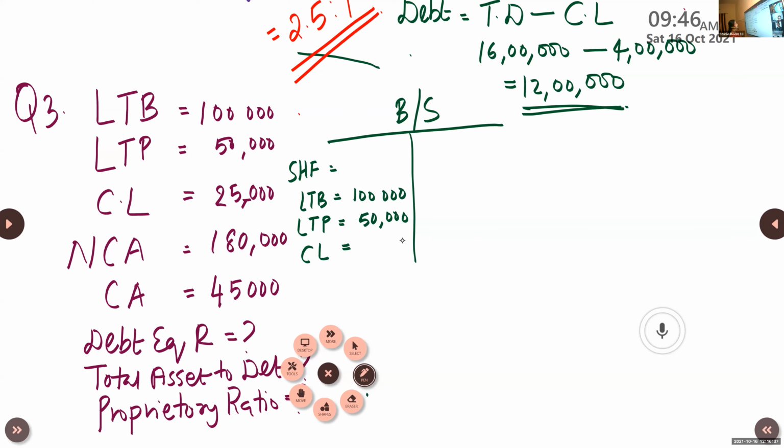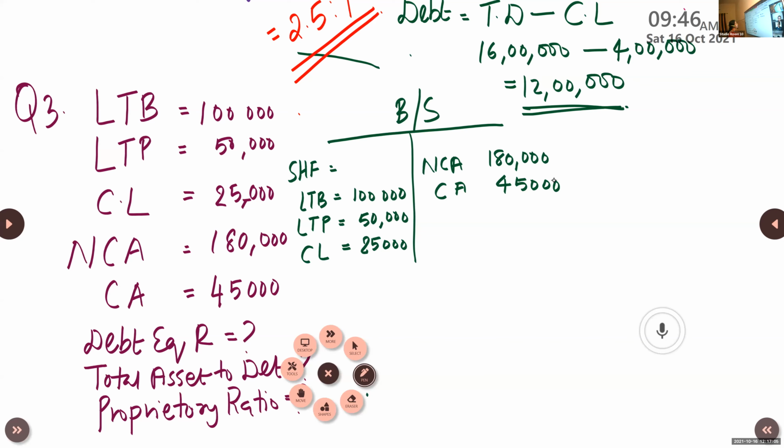Then come to the next side, asset side. We have non-current asset, 1,80,000. Then current asset, 45,000. As you know, you have the MCQs. So it is better to prepare the balance sheet and see what is not there. So quickly you can find and accordingly apply it in the formula. Okay. That's all.